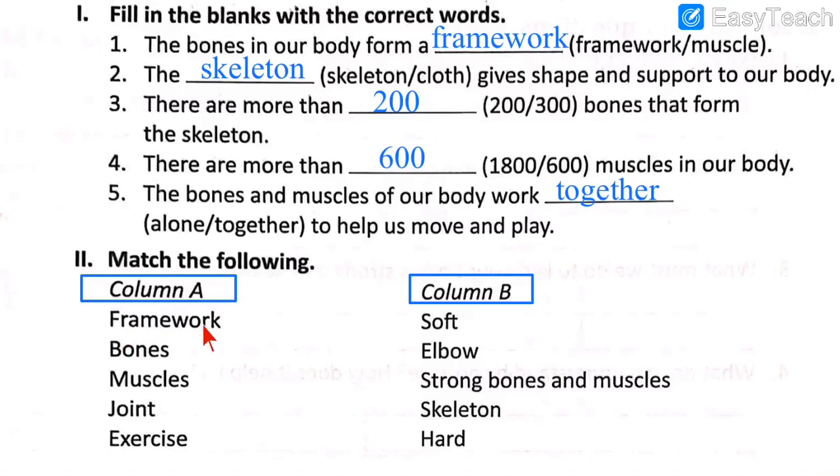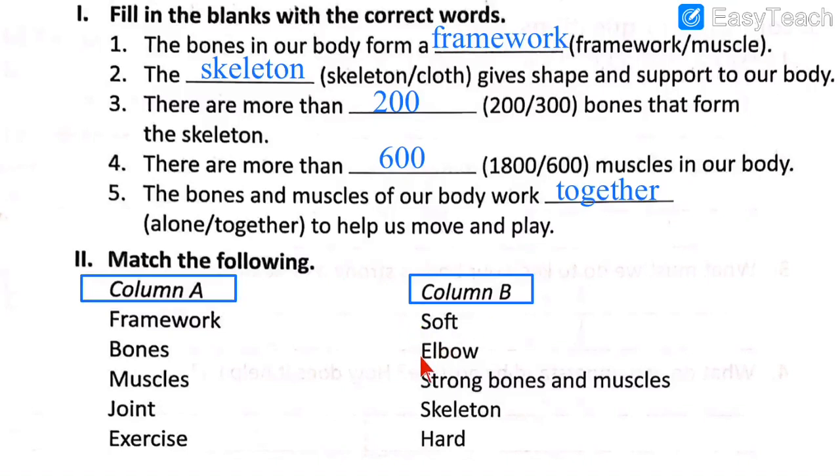Number 1, framework. Number 2, bones. Number 3, muscles. Number 4, joint. Number 5, exercise. Now let's read column B.